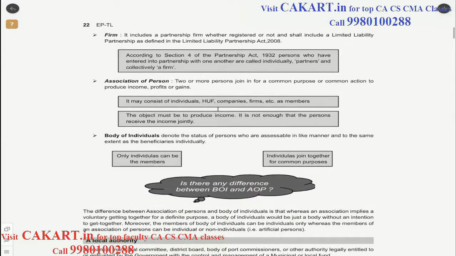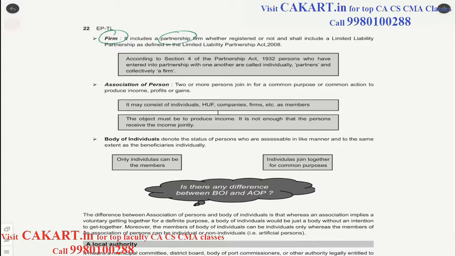Next, firm. Firm, as we know, is nothing but a partnership firm, whether registered or not. Some firms are registered, some are not. Both come under the definition of person. So irrespective of the registration, they will be included as assessees or persons under the Income Tax Act, and shall include limited liability partnership as defined by the LLP Act 2008. That means this wasn't there earlier. Now they have included LLPs as well.